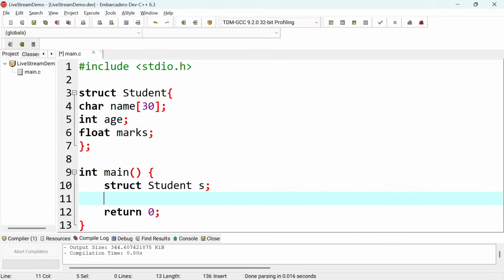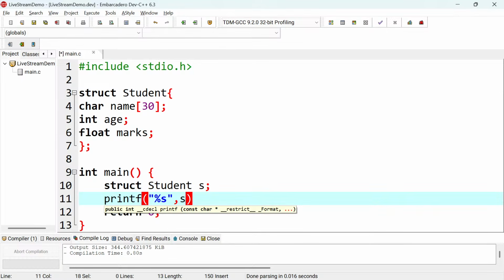The next thing is to print to the screen, to say enter name for this student. So I'll say printf, because that's what you use to print. Here, because it's a string, I'm going to put %s, and then the variable where I want to store. I use the dot operator to access the members of this structure.